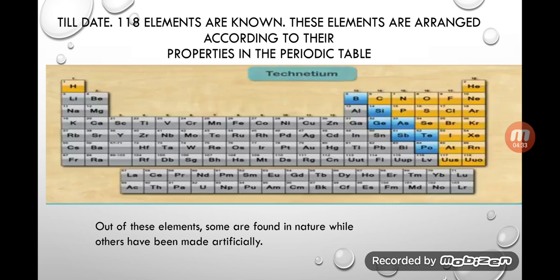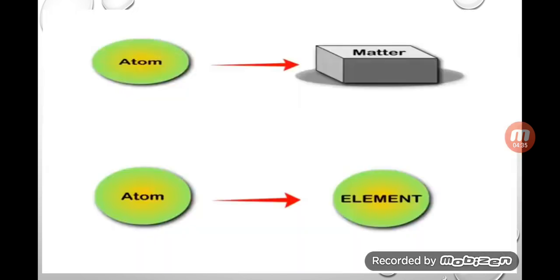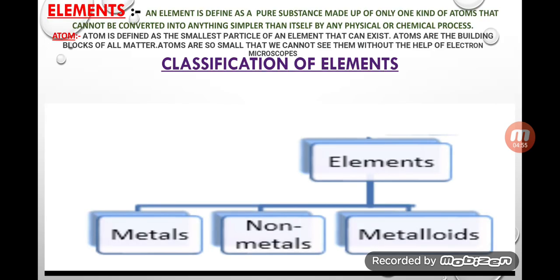First, see what an element is. Like our body is made up of smallest units called cells, like that any substance, any matter, is made up of smallest particles called atoms. So you can see very clearly in this picture what an atom is. Now let's talk about element. We have already discussed what an element is.